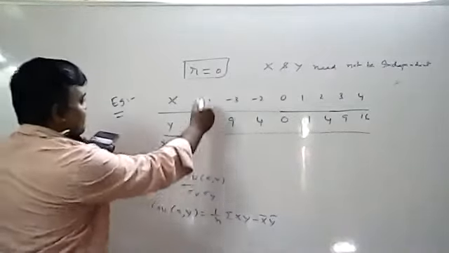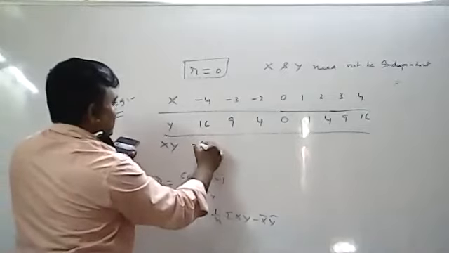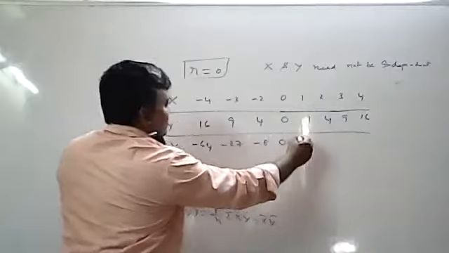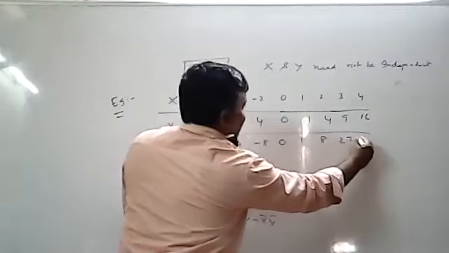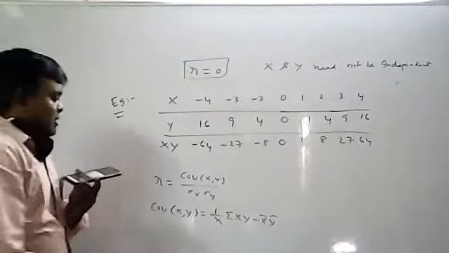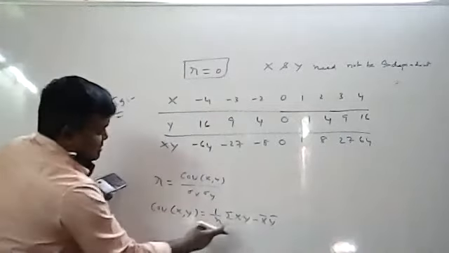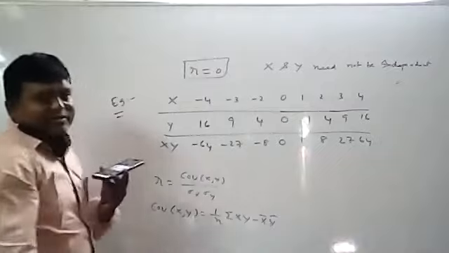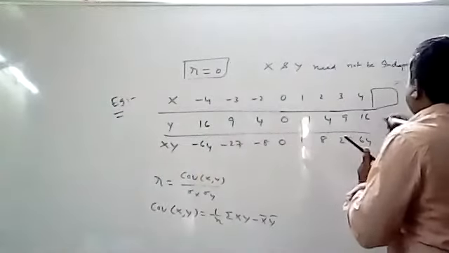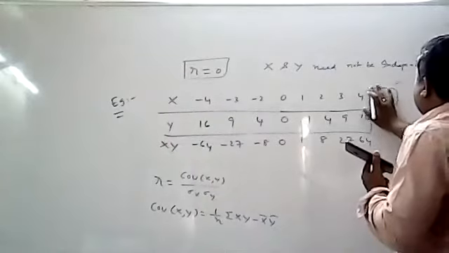So do X into Y now. All of you do X into Y: -64, -27, -8, 0, 1, 8, 27, 64. First you have to calculate X bar and Y bar. X bar means X total is required. What is X total? You can calculate the X total. What is the X total here?